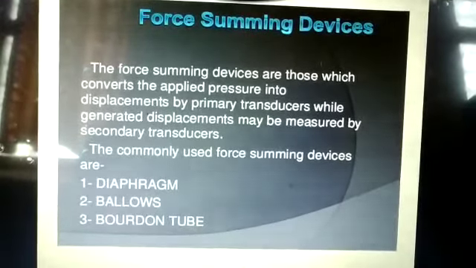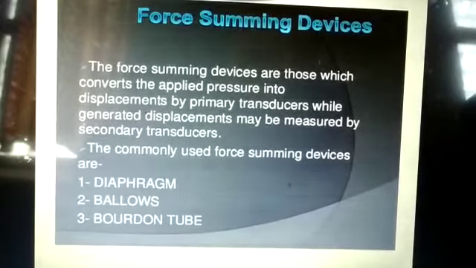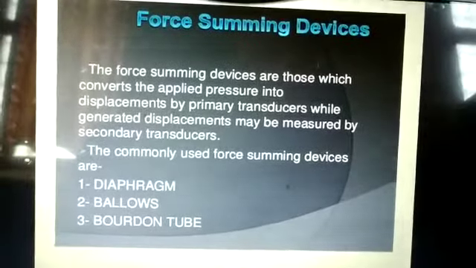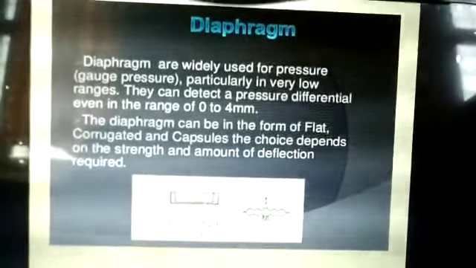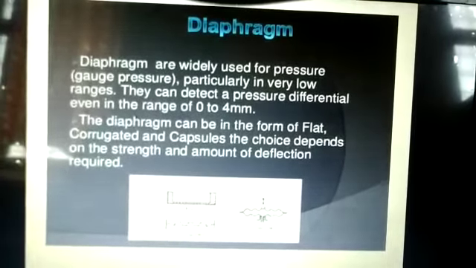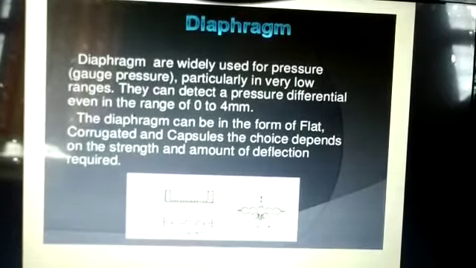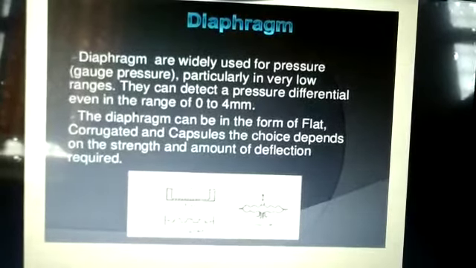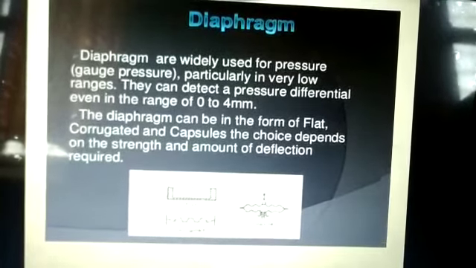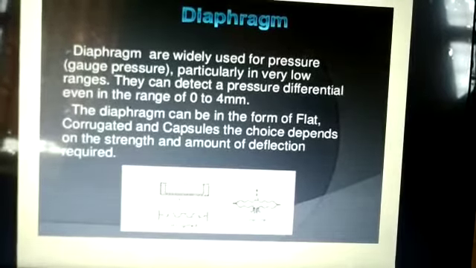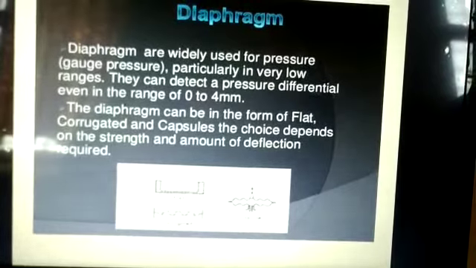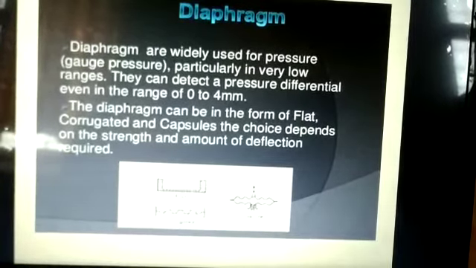Here the devices used are the diaphragm, bellows, and Bourdon tube. Now we discuss the diaphragm. Diaphragms are widely used for pressure measurement, particularly in a very low range, and deflections can be detected in the range of 0 to 4 millimeter. The diaphragm can be formed as flat, corrugated, or capsules.